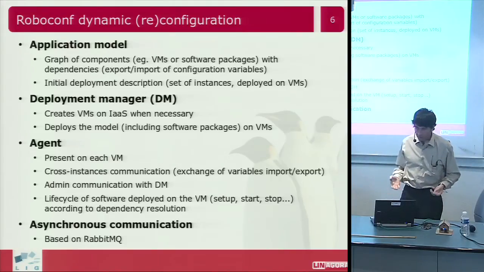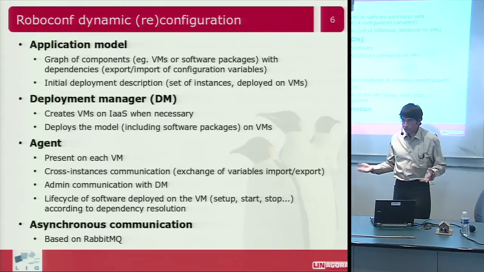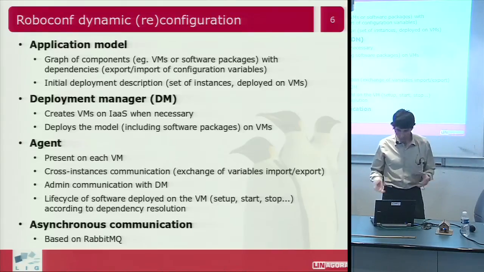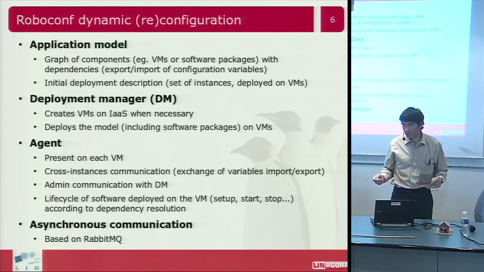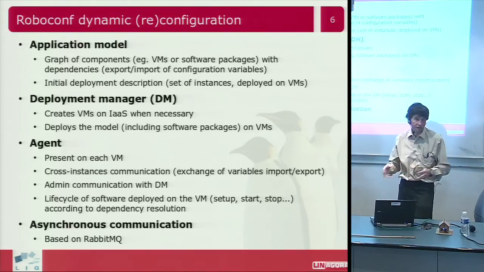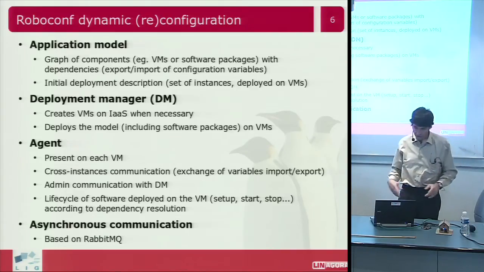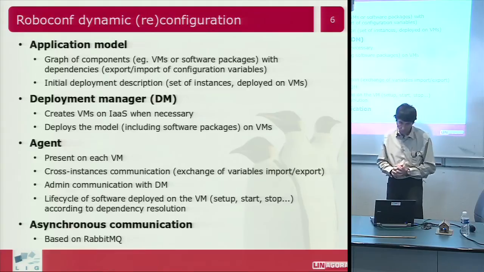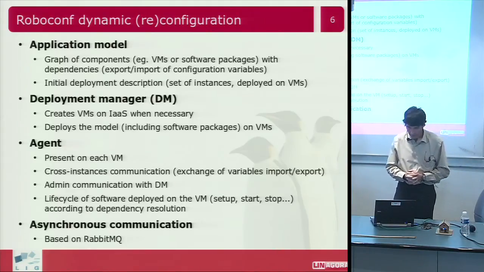But when the model says that the software components must be deployed on an IaaS, the deployment manager may have to instantiate virtual machines before deploying the application. So it will do that when necessary.